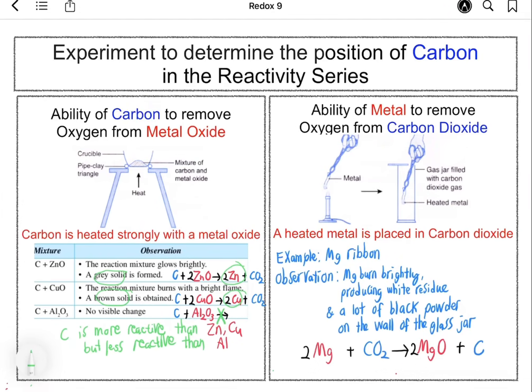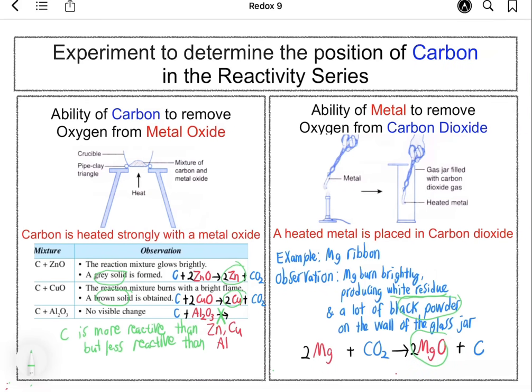Next, to study the ability of metal to remove oxygen from carbon dioxide, a heated metal is placed in carbon dioxide. For example, when a piece of magnesium ribbon is heated and placed in a gas jar filled with carbon dioxide, the magnesium ribbon burns brightly, producing white residue and a lot of black powder on the wall of the glass jar.